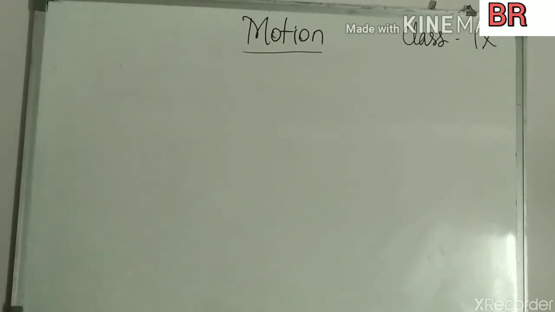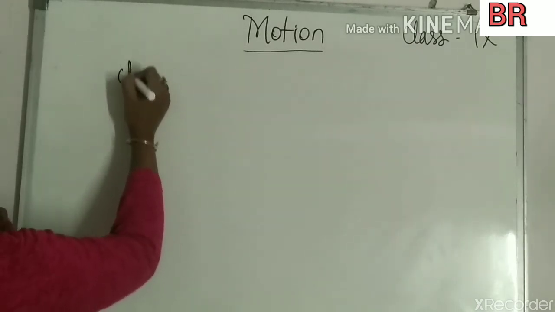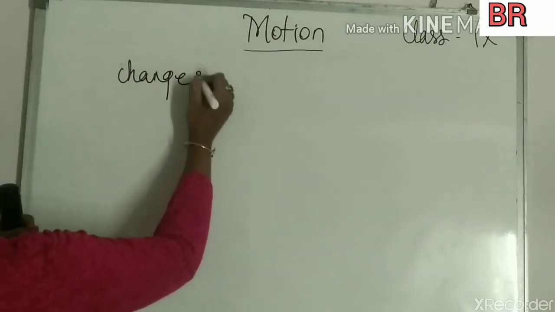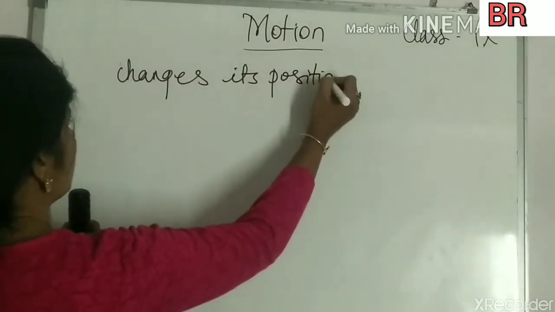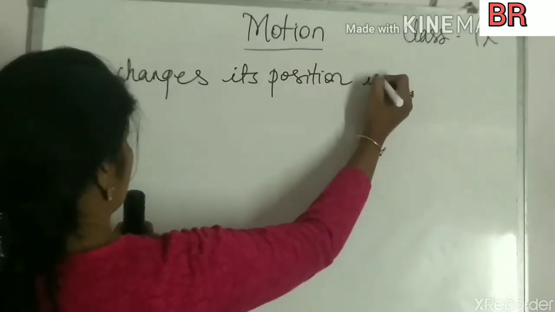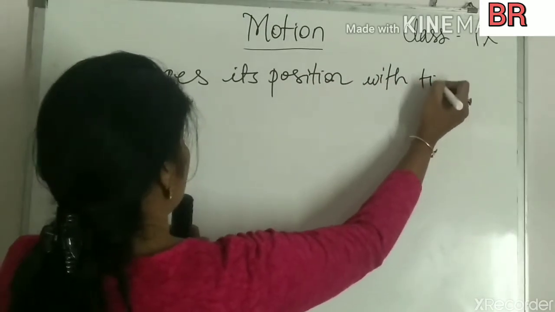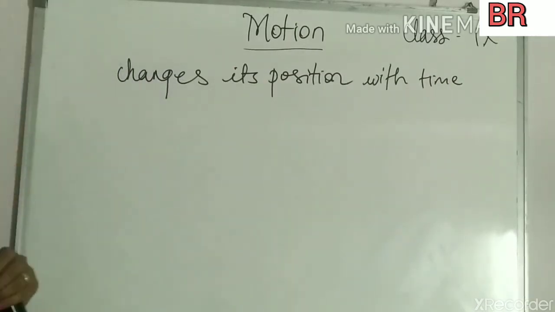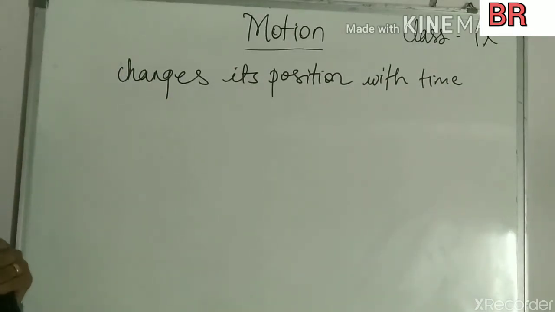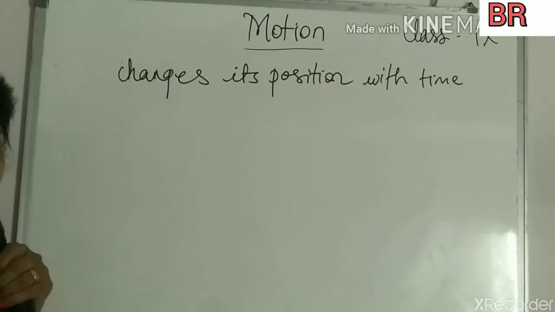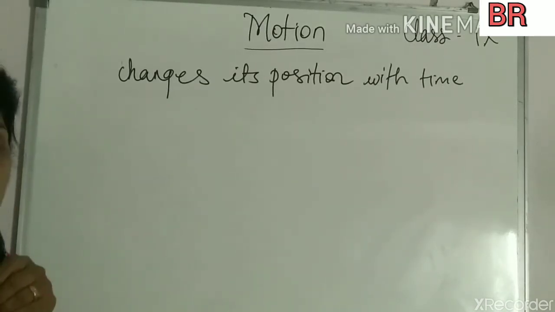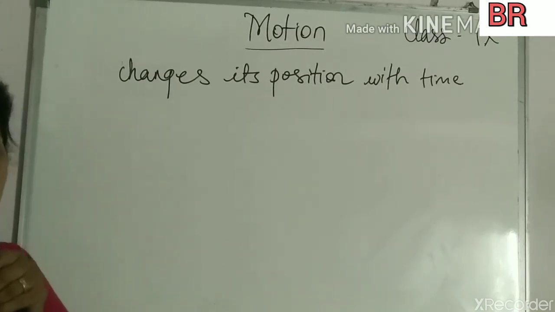Okay, so when we say that a body is in motion, it means the body changes its position with time. Now, when we are talking about motion, one more concept comes, that of rest. We say that a body is not at absolute rest or at absolute motion.